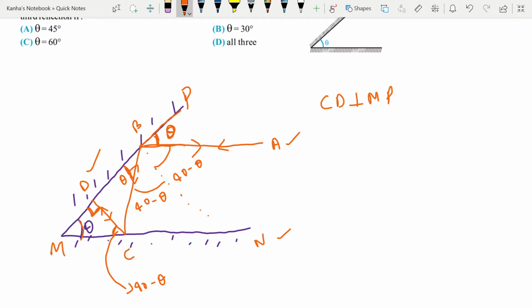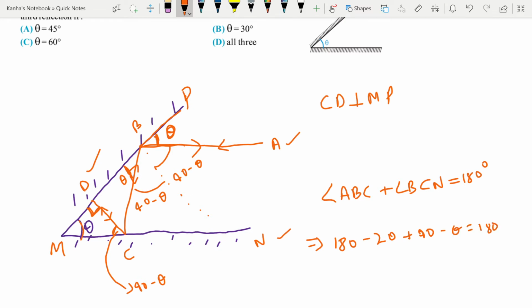Okay. Now I can easily write that angle ABC plus angle BCN is equal to 180 degrees. Okay. If I just substitute the values, 180 minus 2 theta plus 90 minus theta is equal to 180.